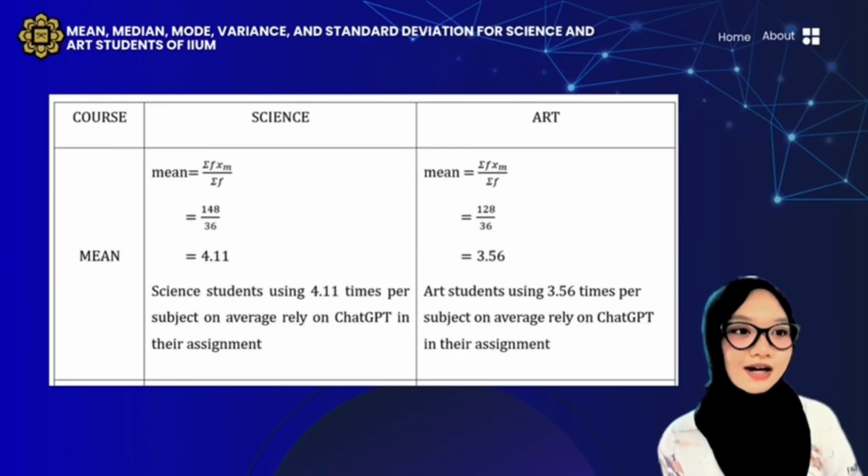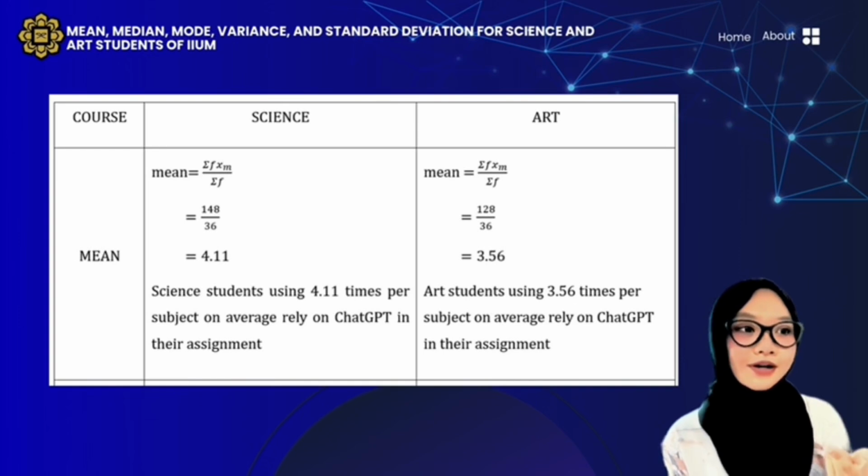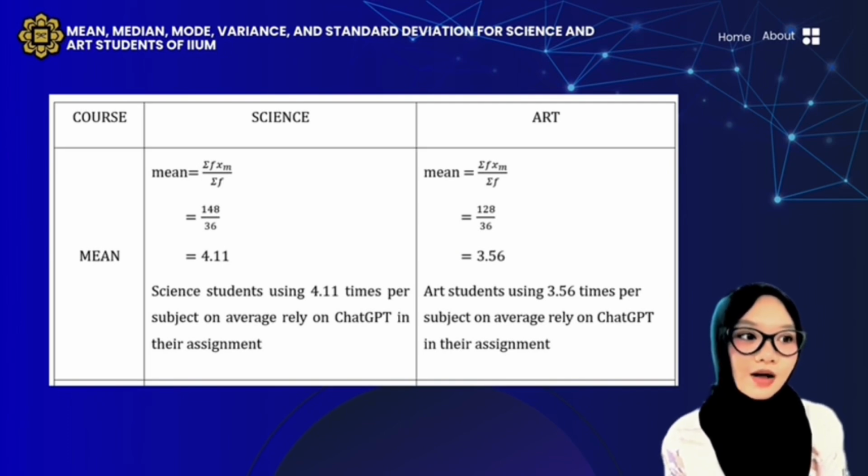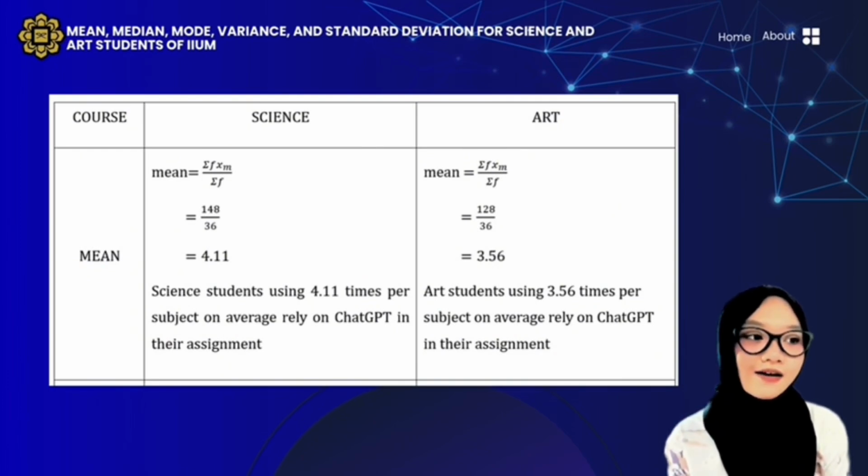Next, I would like to talk about the mean, median, and mode for science and art students of IIUM. First, we will go into the mean. Science students on average rely on ChatGPT 4.11 times per subject in their assignments, while art students on average rely on ChatGPT 3.56 times per subject in their assignments.